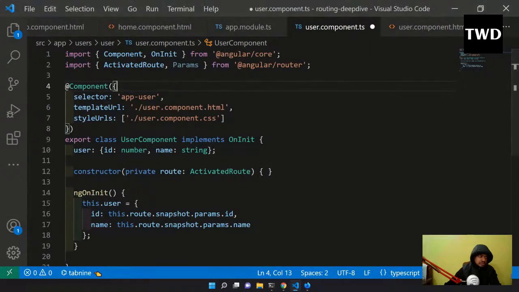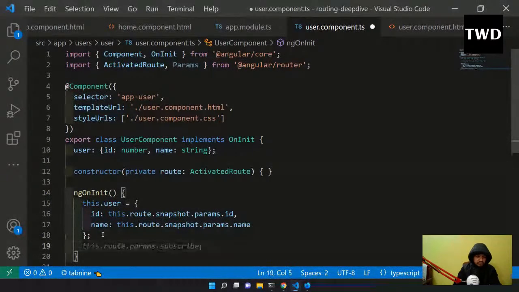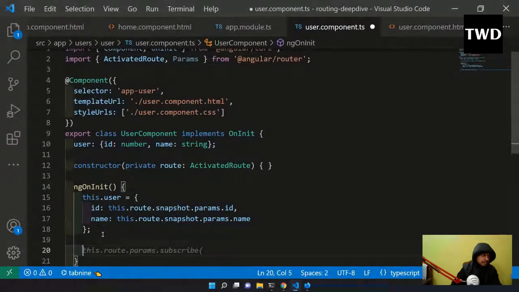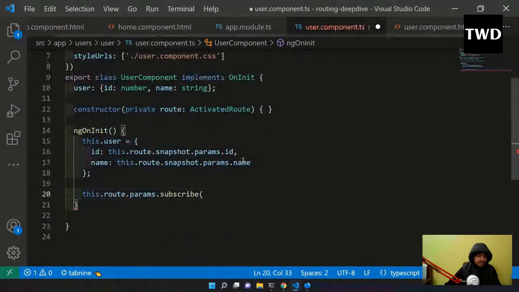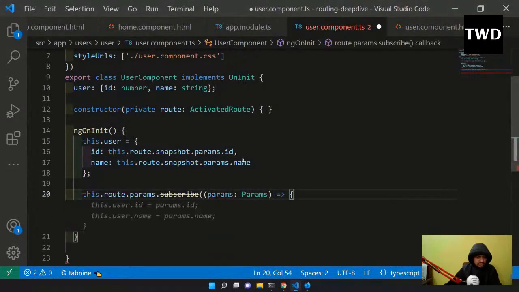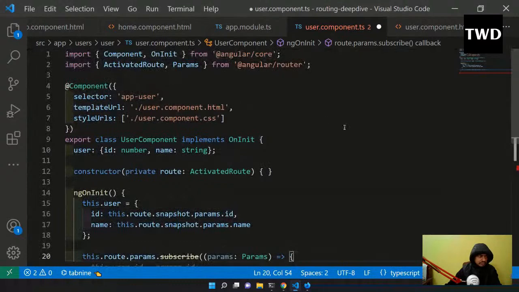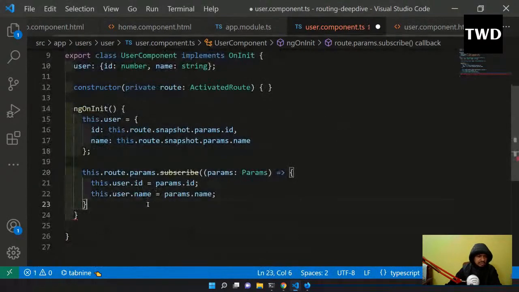After this ngOnInit I will do this.route.params.subscribe, and here I have to do params. Okay, it is params. So this params only we have taken, and now this.user.id equal to params.id and name equal to params.name.